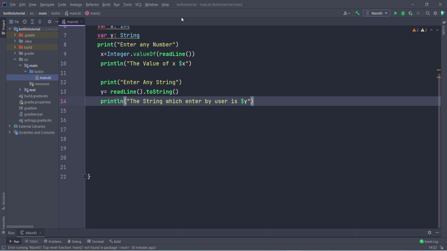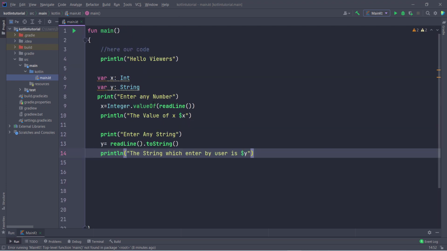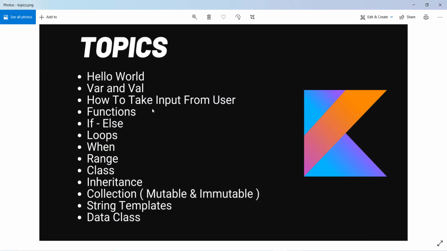So this is just the basic input and output in Kotlin: how to declare a variable of integer type, how to assign values at runtime, how to take input from the user at runtime, then how to display the values, and how to take both integers and strings, and then how to display variables. Hope you understand. Now let's move on to our next topic, functions in Kotlin.